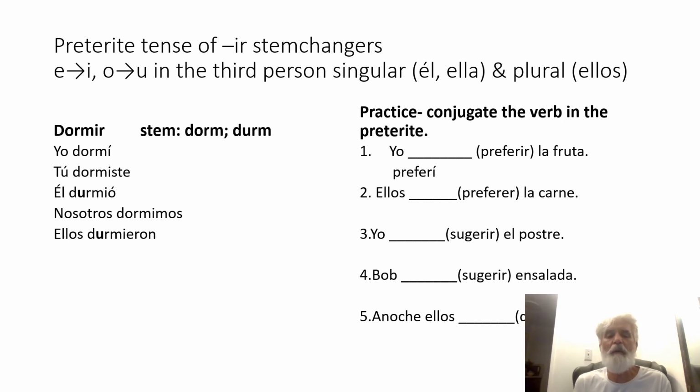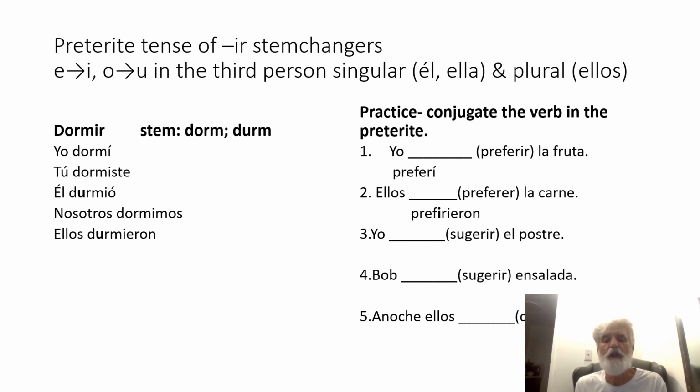So we want to say ellos preferir la carne. So it's an IR verb. Will there be a stem change when we go to put it in the preterite tense? Yes, there always is with ellos. So the E of the stem goes to I. So it'll be ellos prefirieron. And the ieron is the normal ending for IR verbs in the ellos form.